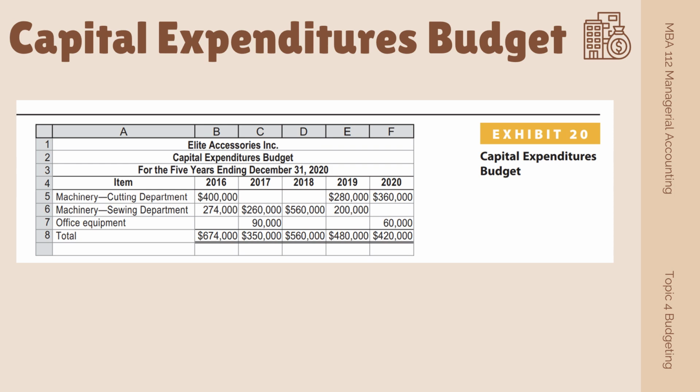As you can see here, 2016, 2017, 2018, 2019, 2020. So, an example of this, perhaps, is companies that keep making new buildings or, like, upgrading machines, like in hospitals. They will be presenting this capital expenditure budget.